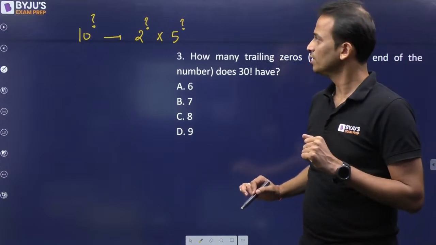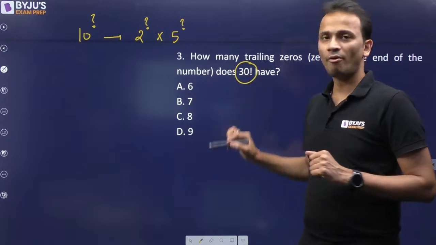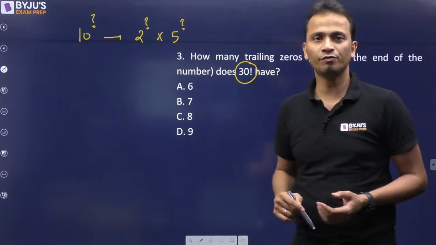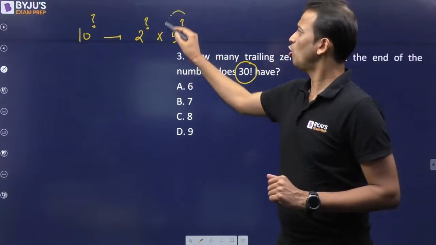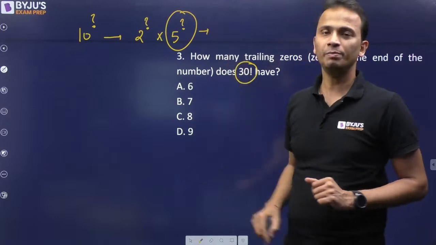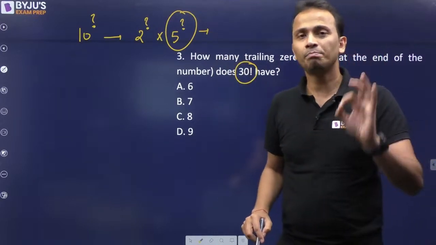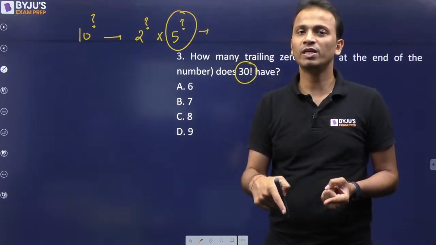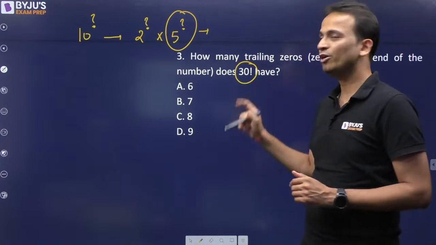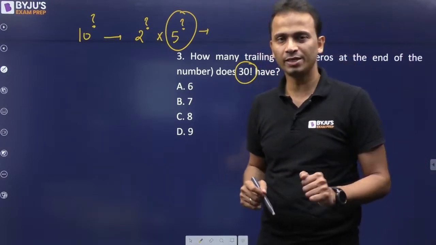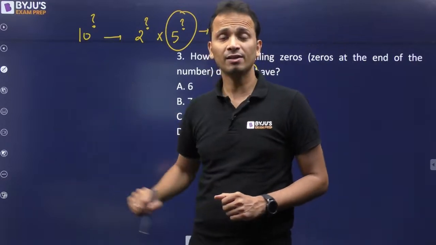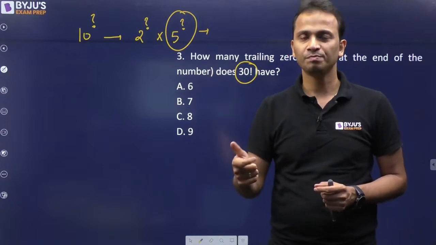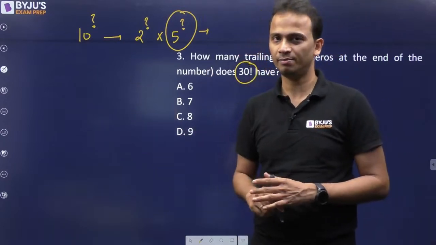Okay. Now this will happen always in a factorial. If you are finding the power of 2 and the power of 5 in a factorial, then always the power of 5 will be lower, and hence the power of 5 will decide the power of 10, and it will decide the number of zeros at the end of the factorial of a number, right? अब 30 factorial में 5 का power calculate करना है, so what we'll do is we'll successively divide 30 by 5, keep track of quotients and we'll add them like this.